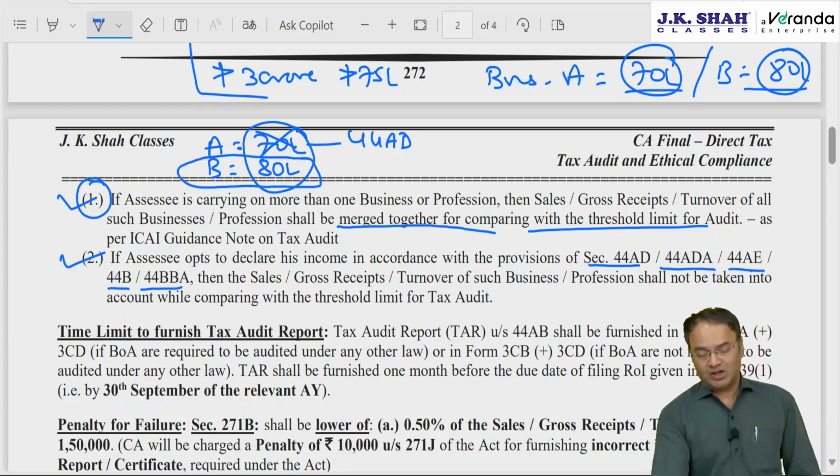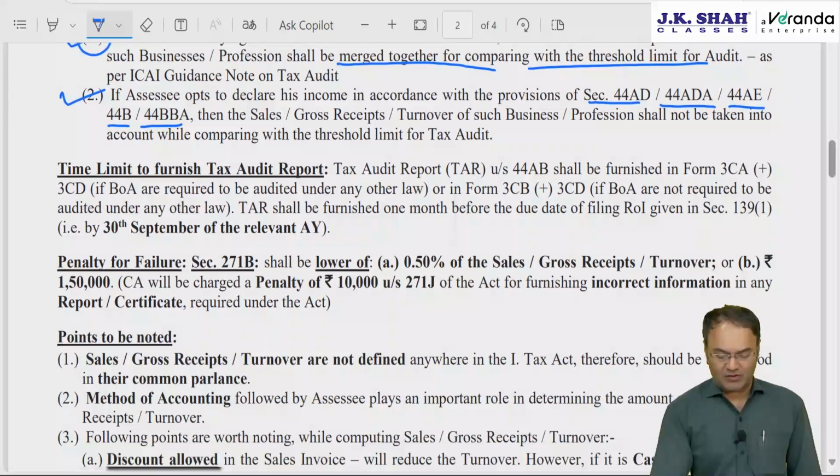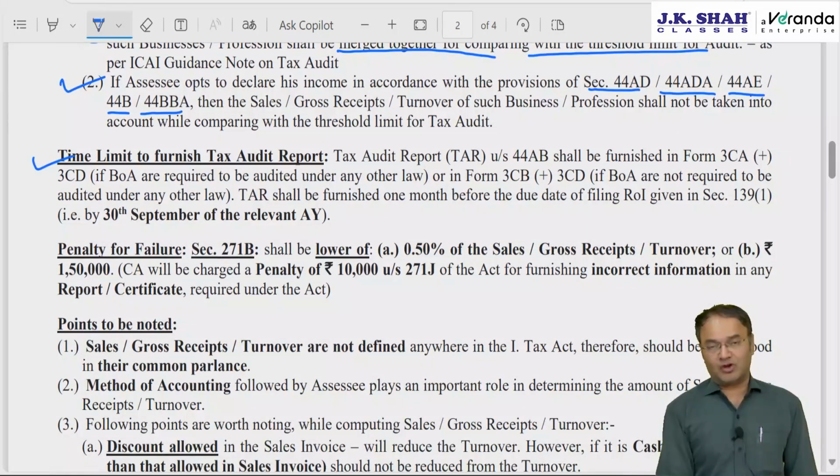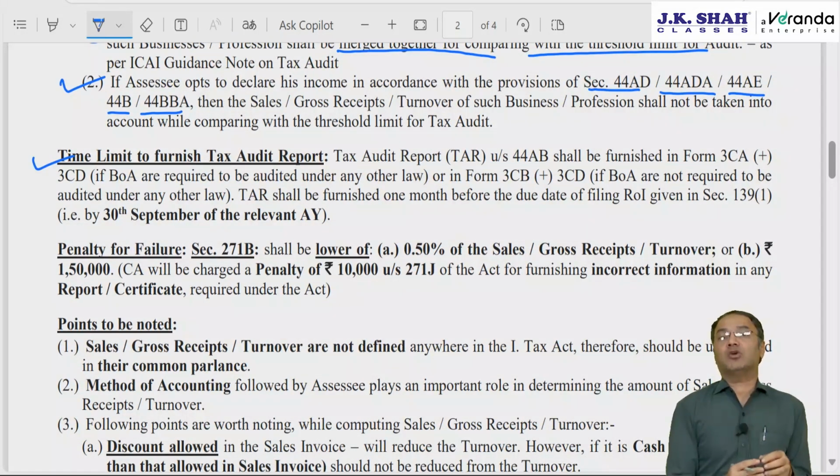The Institute once asked a question, which I have covered here, and I'll show you. Time limit to furnish the tax audit report, we know pretty well. Whosoever is required to get books of accounts audited under the Income Tax Act or under any other Act, the time limit is 31st October. The due date to file the IT return is 31st October of the assessment year. And the time limit to furnish the tax audit report online is 1 month before the expiry of that due date.